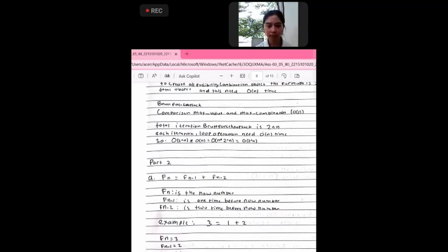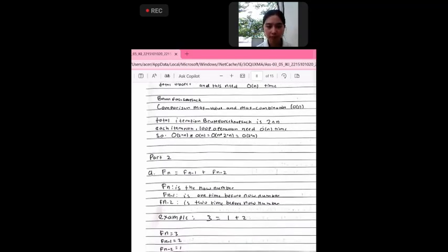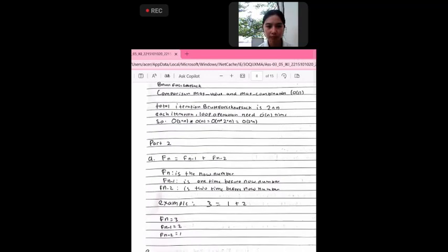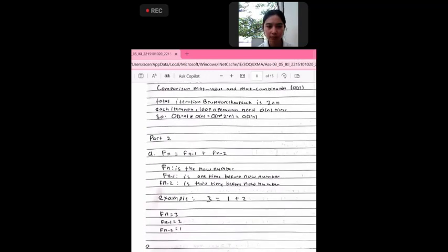Each iteration loop operation needs O(n) time, so the time complexity is O(2^n) multiplied by O(n). The result is O(n) multiplied by 2 power n. That's the final result, O(2^n).